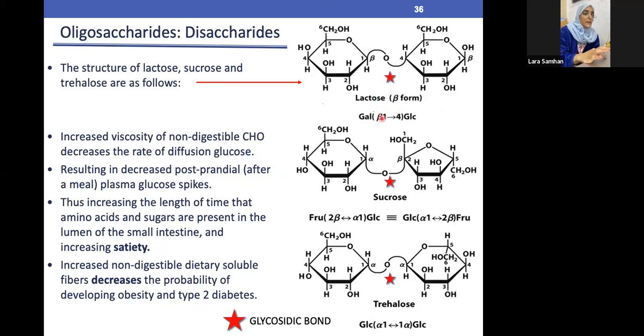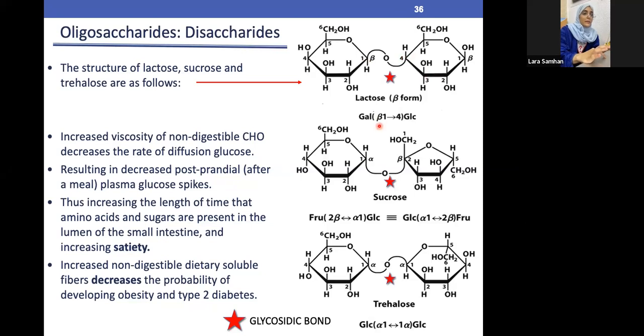So because of that we have here beta. Now we know what this beta is. And we have here number 1 because carbon number 1 is the one that's making a bond with this carbon number 4. As we said, this is 1, 2, 3, and 4. So this is carbon number 4.